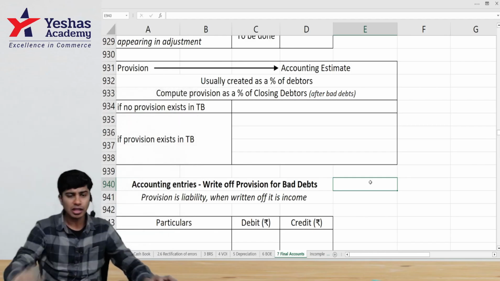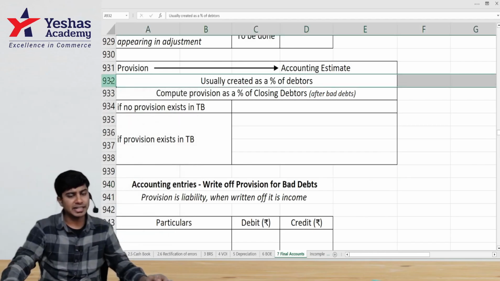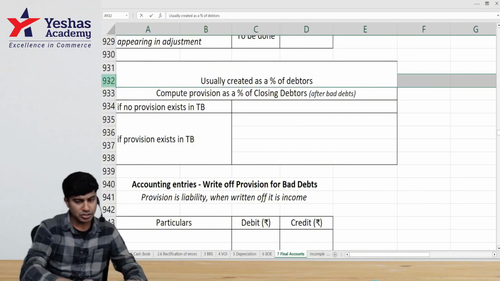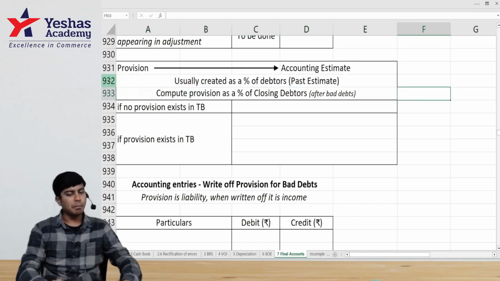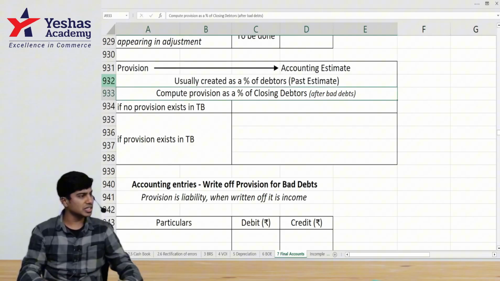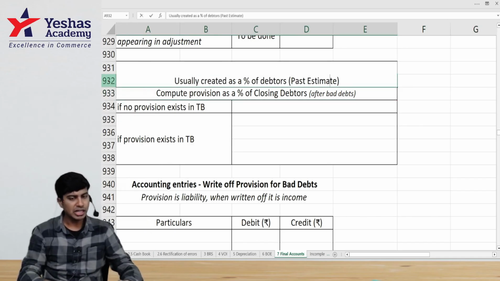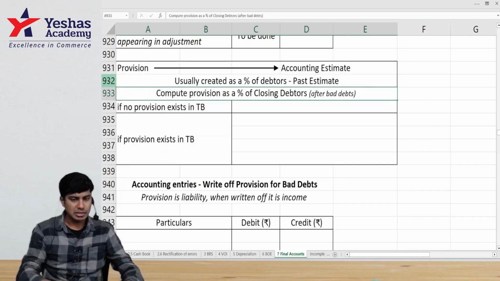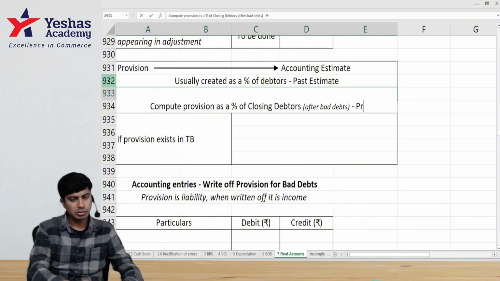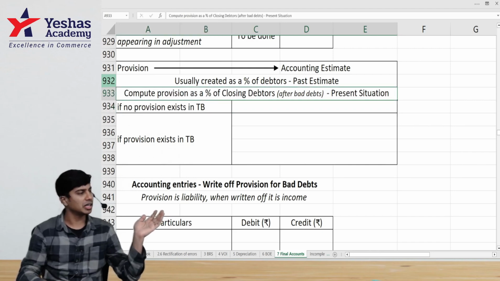Provision is usually created as a percentage of debtors. When I say percentage of debtors, it is a past estimate, and computed on the current year closing debtors. That means it is a past estimate based on the present situation. That is what is making it an accounting estimate.